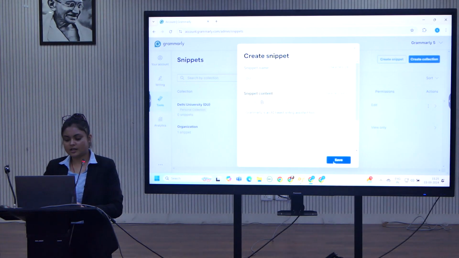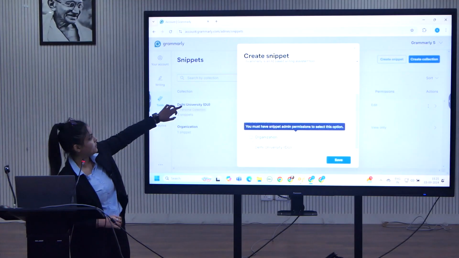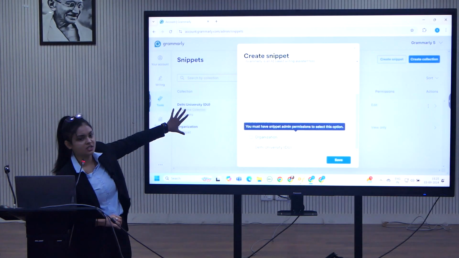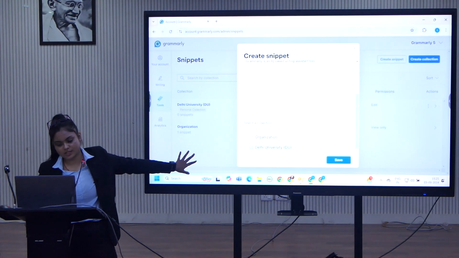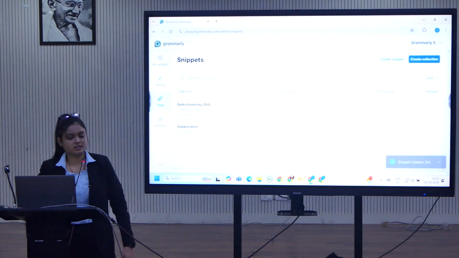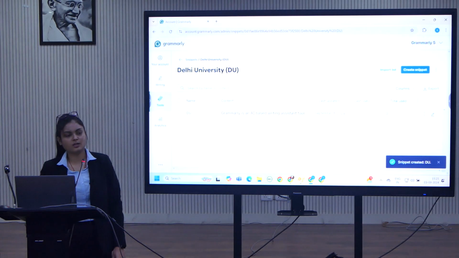I am done. I can save it. That's all. Once I save this, let me select, in which I have two, Delhi University and organization, two collections I have. So it will ask you in which collection you wanted to save. Let's say I wanted to save in Delhi University, I can save it. So it will be appearing in my Delhi University.